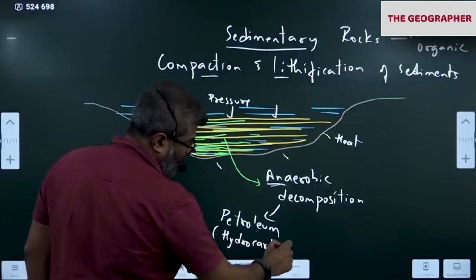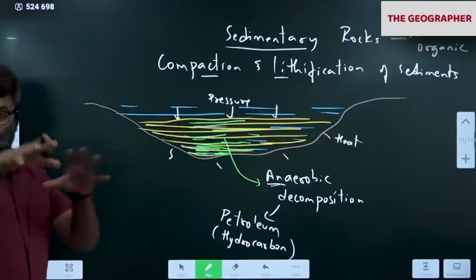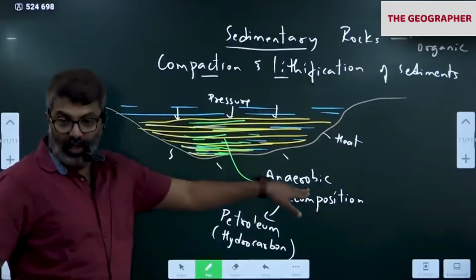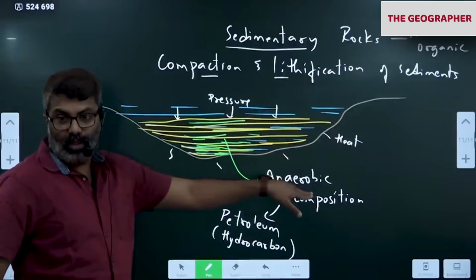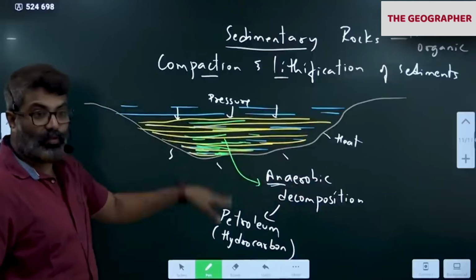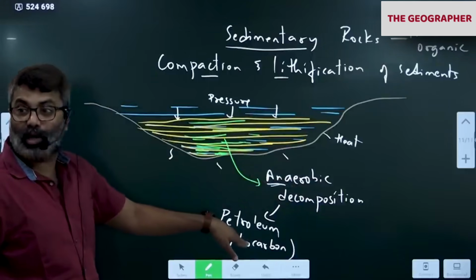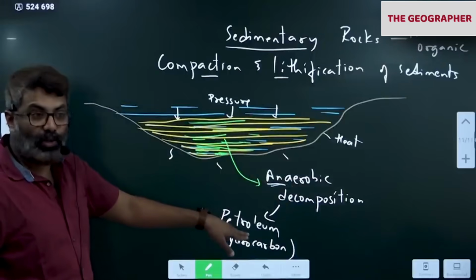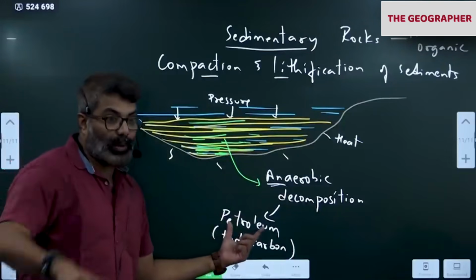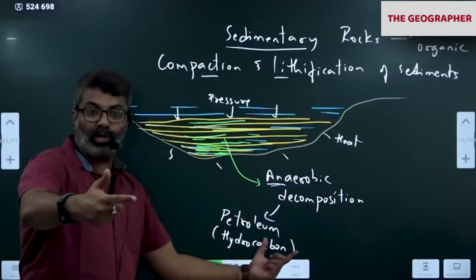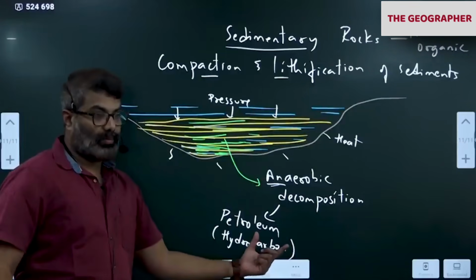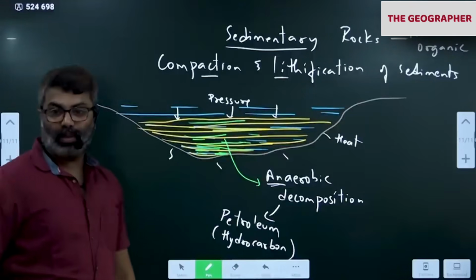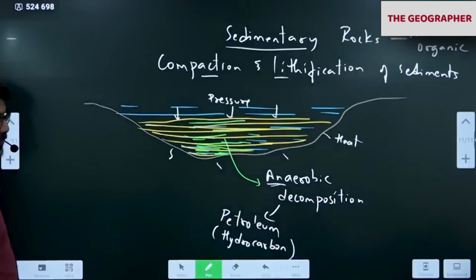The carbon gets stored there only because it is undergoing anaerobic decomposition, so the carbon is stored in the form of fuel now. Hydrocarbons. Since it is formed inside the rock, petro means rock and oleum means oil. Rock oil. Petroleum is formed. So this is how oil is found inside the sedimentary rock.